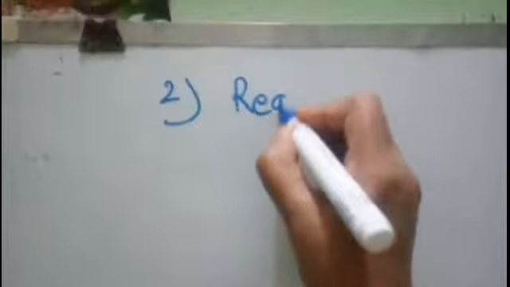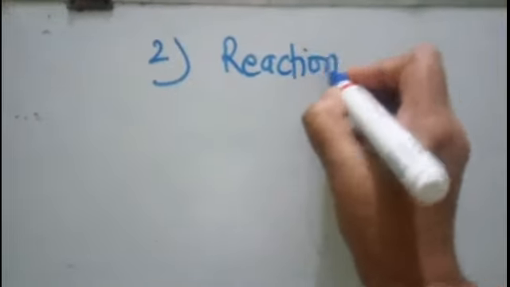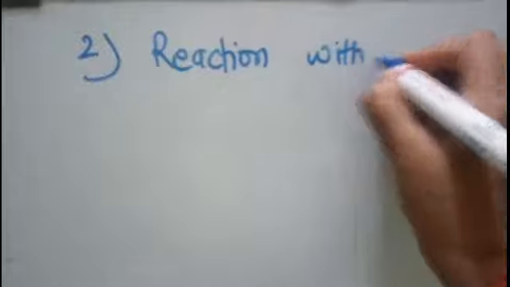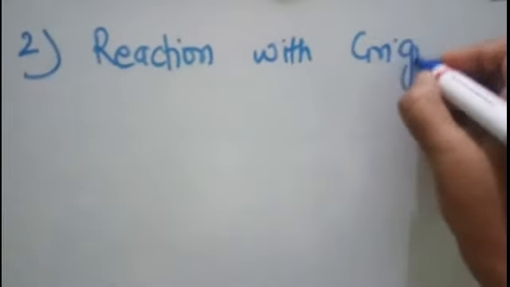So good morning students. In the previous class we have studied about the acidic nature of alcohols and their reaction with metals also you have studied. Now today we will study some more reactions of alcohol where it is acting as a nucleophile. The first one you have studied, the reaction with metal. The second one is reaction with Grignard reagent.